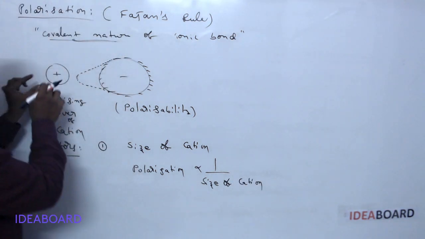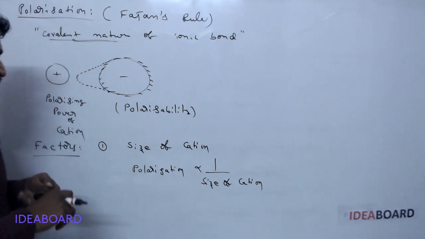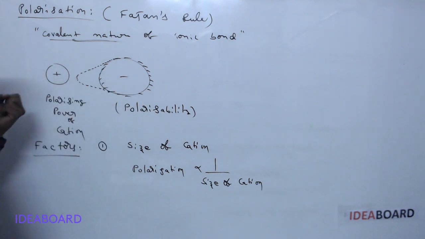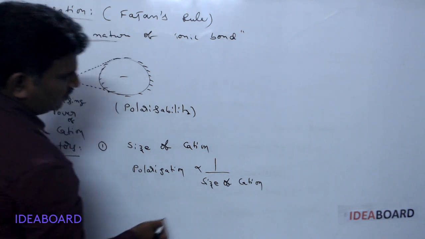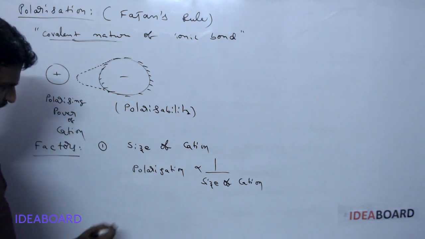Whenever the cation is smaller, the nuclear attraction is more, and so it can attract the electron cloud of the anion strongly, and the polarization is more. So polarization is more when the size of the cation is less. That is the first point.